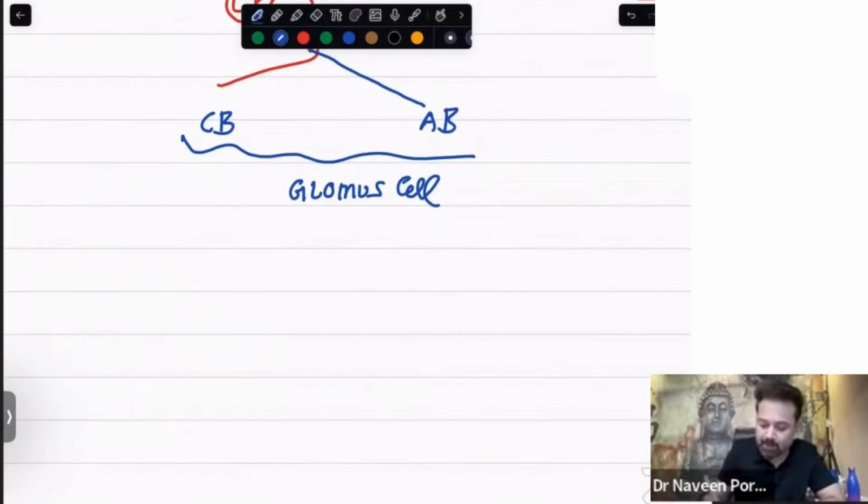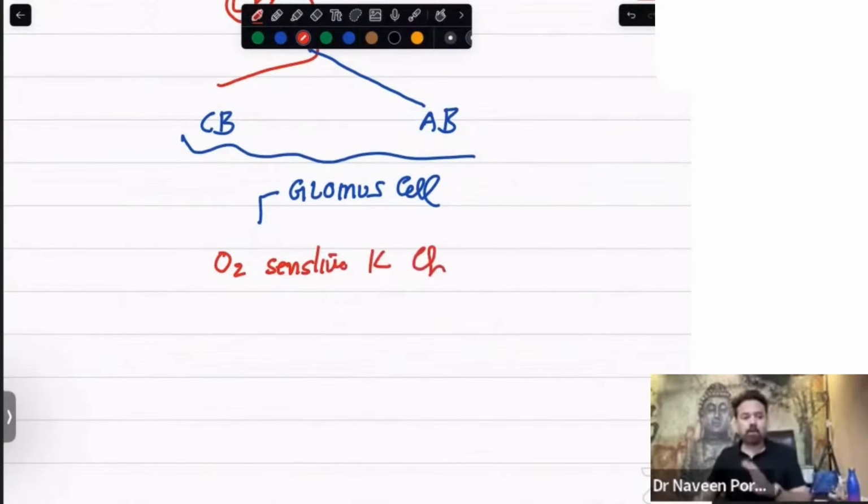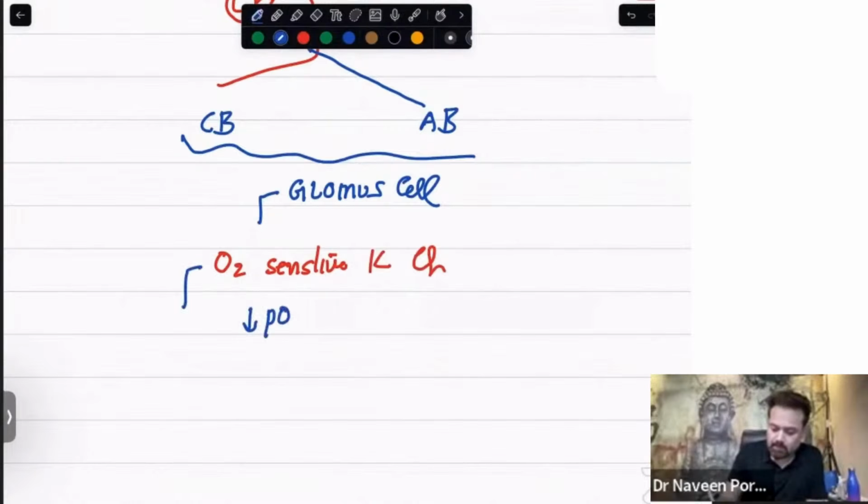Now, I have discussed that we have the glomus cell. So, which channel is present in the glomus cell? As I have discussed, what is that channel? Please write it. It is oxygen-sensitive potassium channels. I told you in the diagram in this video also. And the stimulus will be which? Number one will be hypoxia. Number two will be hypercapnia. And number three will be acidosis.